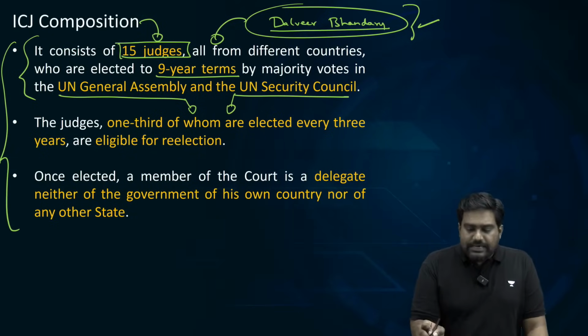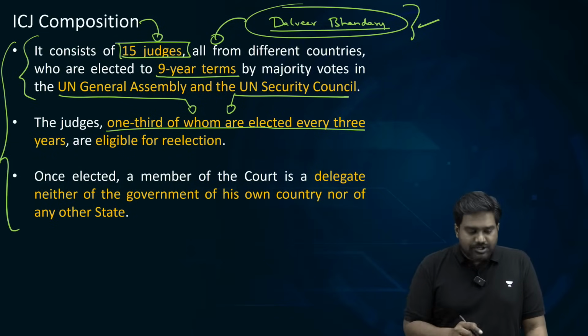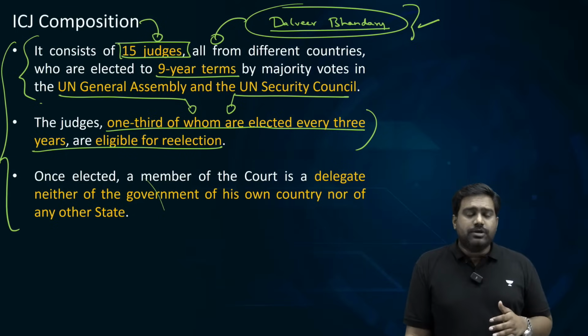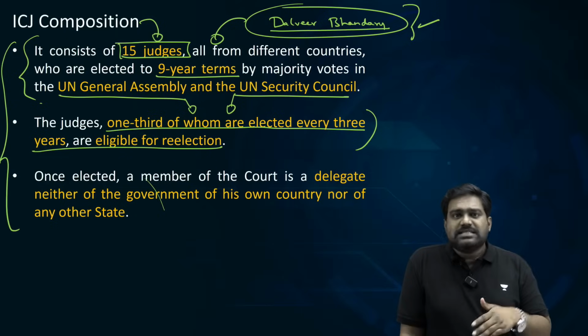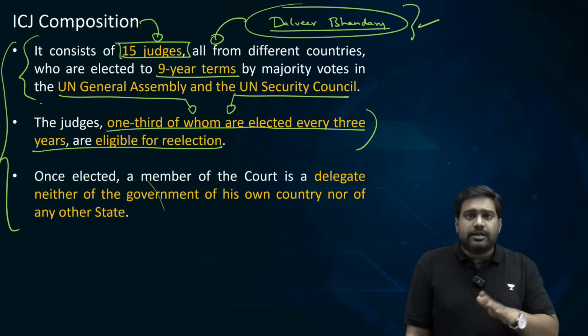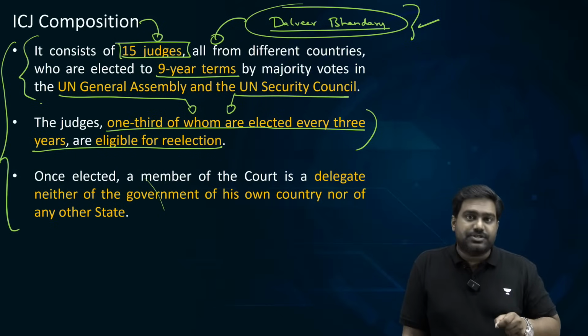One-third of them are elected every 3 years in a manner similar to our Rajya Sabha elections, and they are also eligible for re-election. Understood? But please remember one important point. These judges, once they get elected, they no longer represent their country. They are not representatives or diplomats of their nation. They are not there to protect the interests of their nation. They are here as global judges.